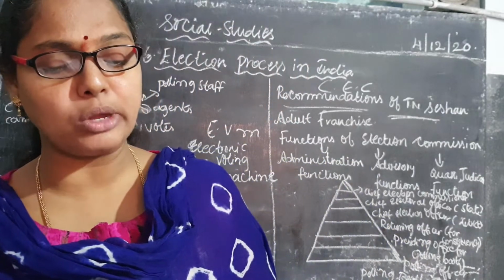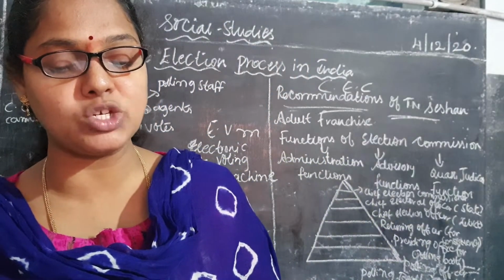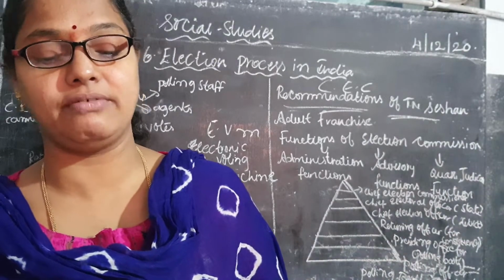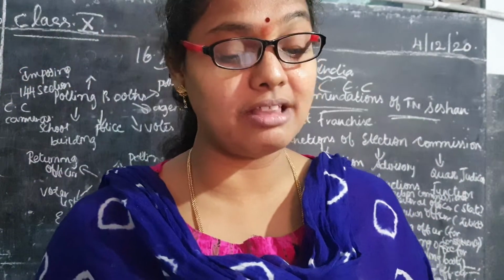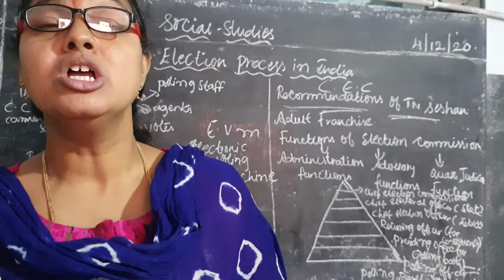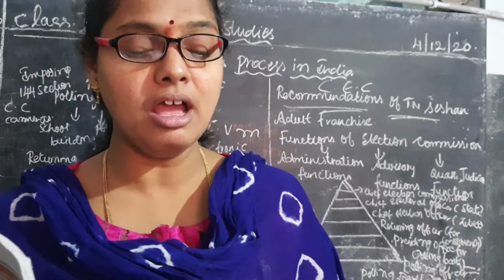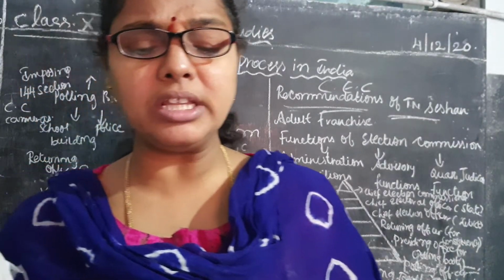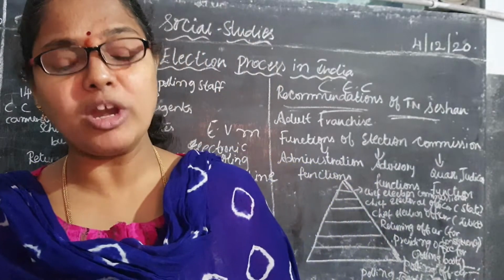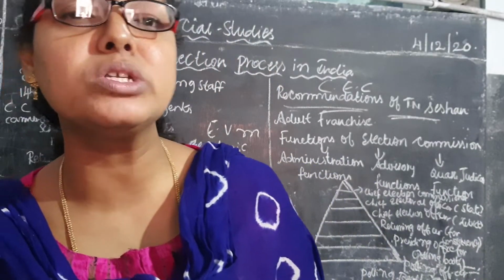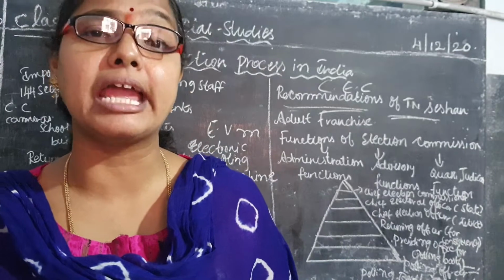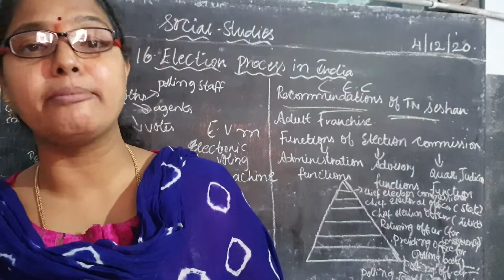If more than 3 security vehicles are used in a campaign, it should be shown in the poll expenditure. Poll expenditure means how much amount they used for the vehicles during the time of propaganda or canvassing.